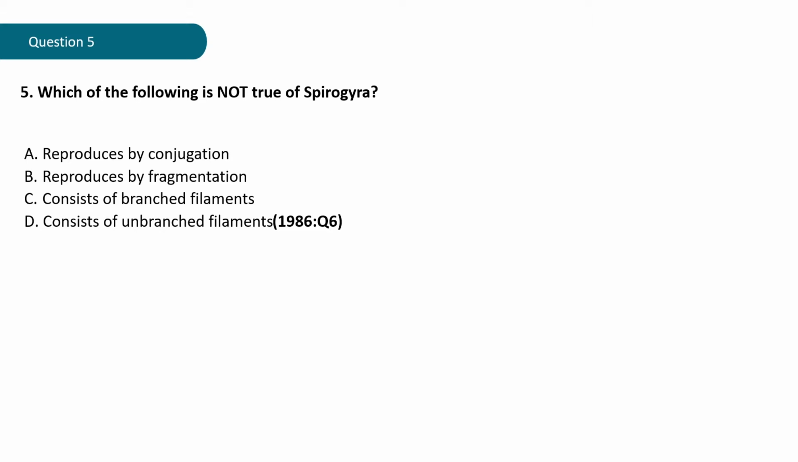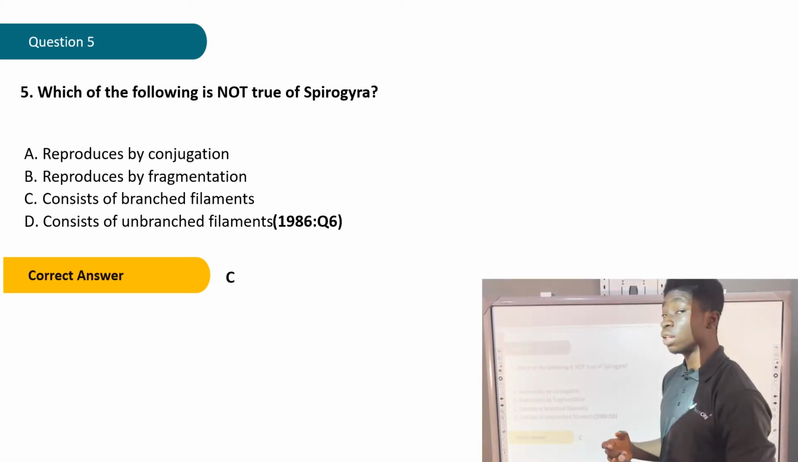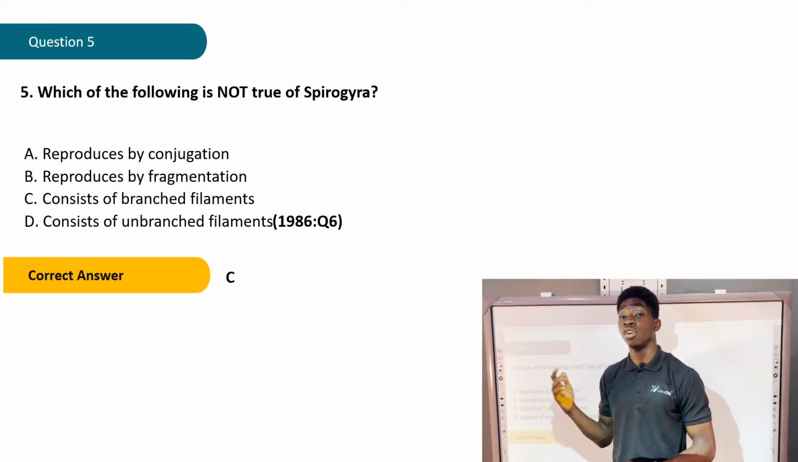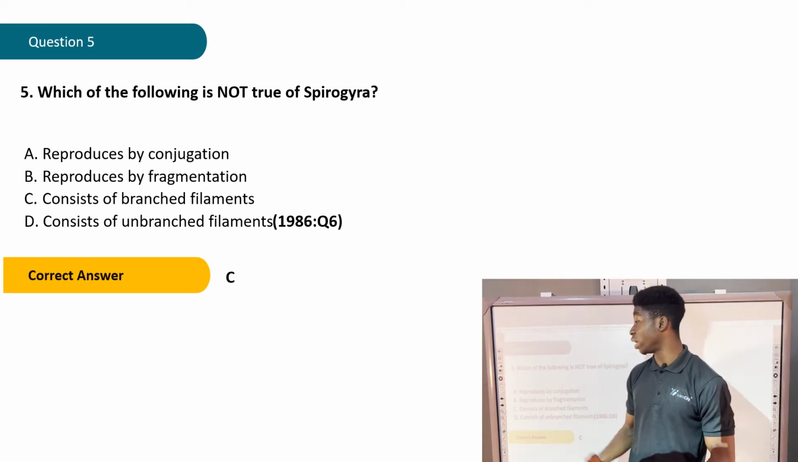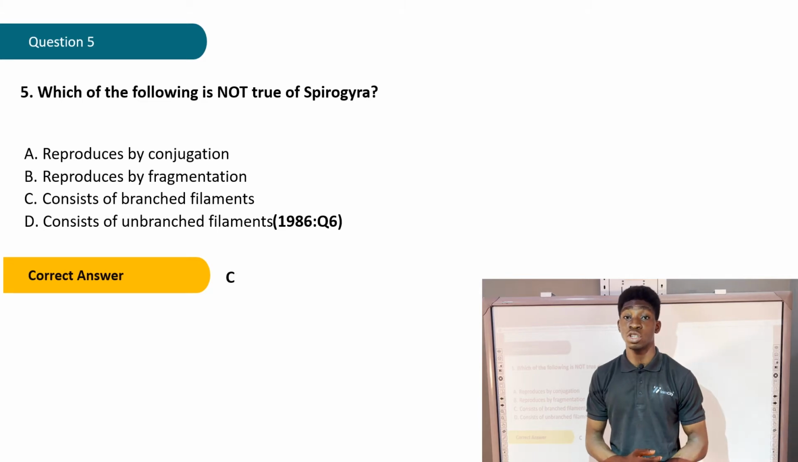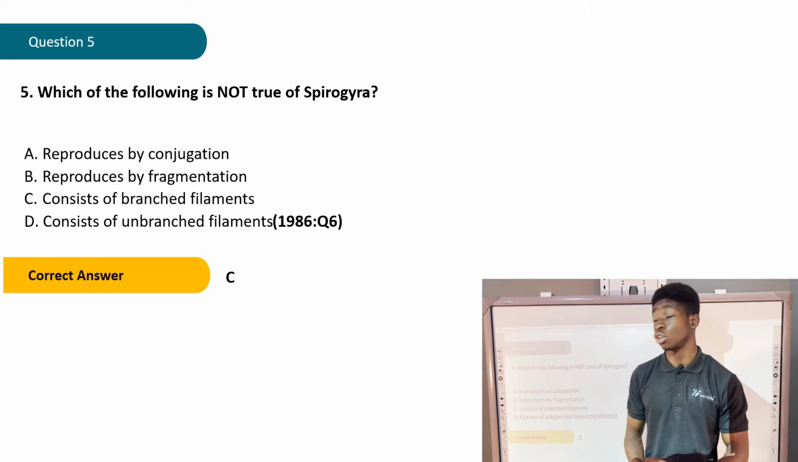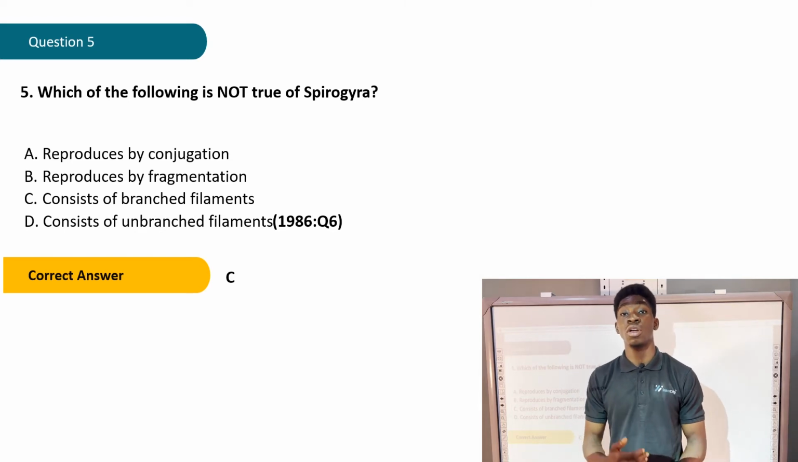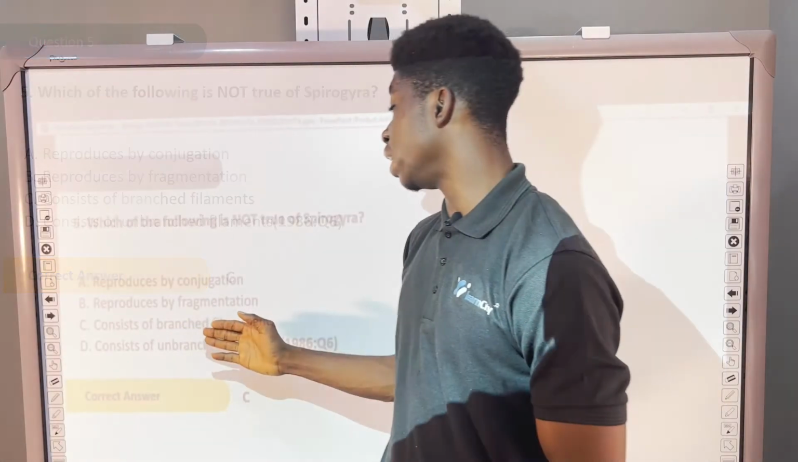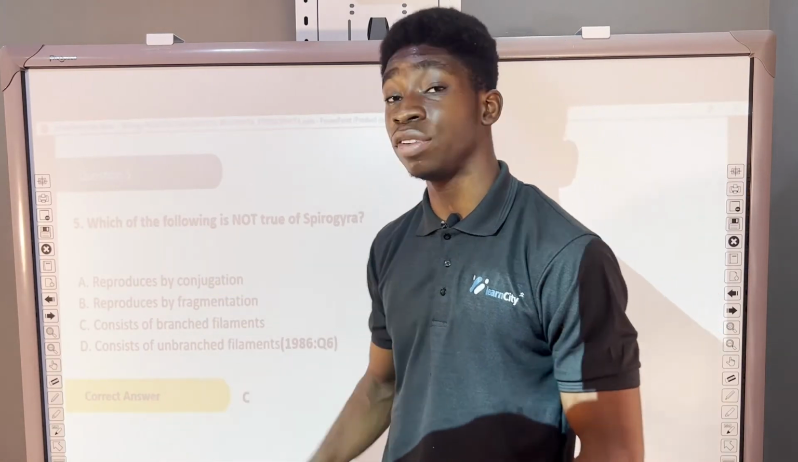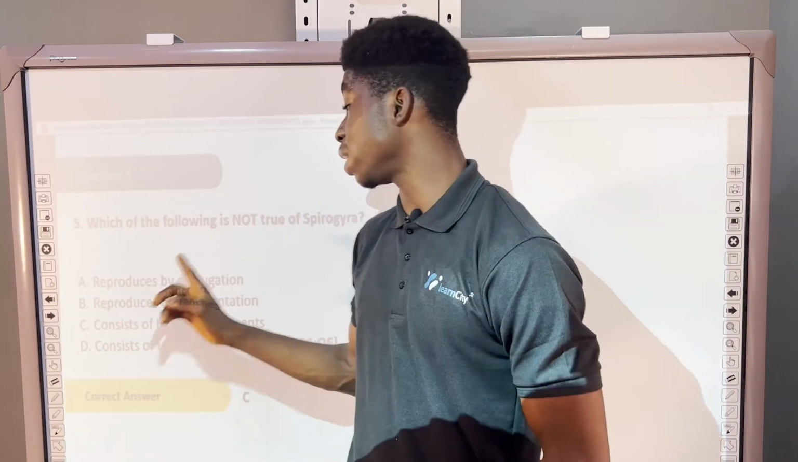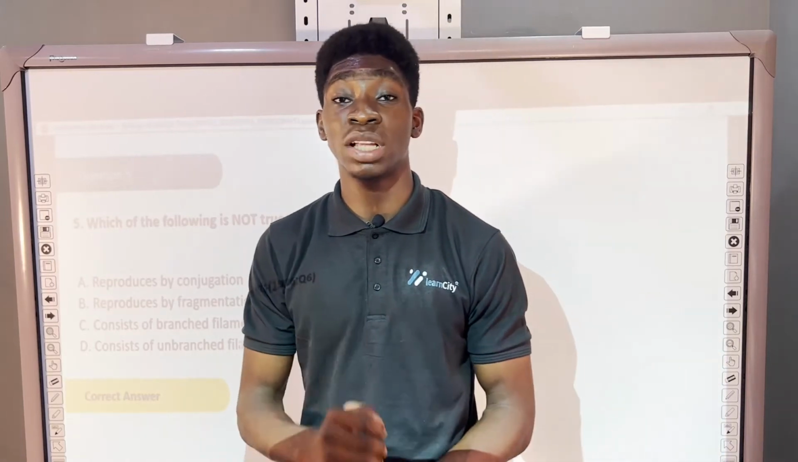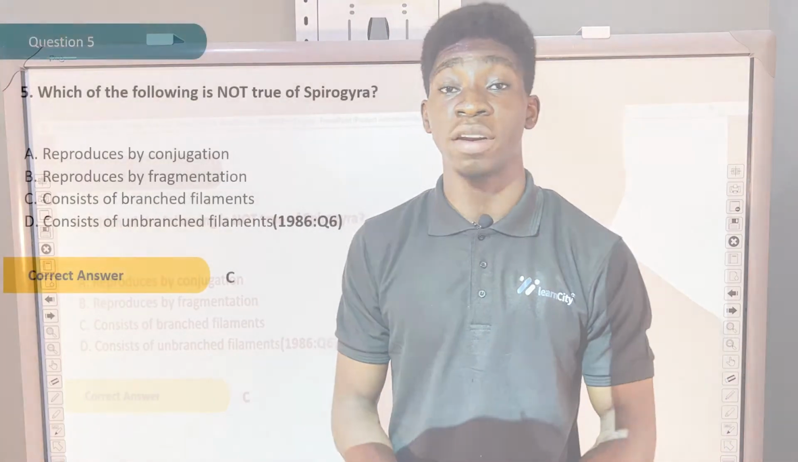Now let's see what the correct answer is. The correct answer is C. consists of branched filaments. The question is asking which one is not true of Sporangia. That means all the other options are true of Sporangia. Yes, Sporangia reproduces by conjugation, and that is a sexual means of reproduction. Sporangia also reproduces by fragmentation, and that's an asexual means of reproduction. Then, Sporangia consists of unbranched filaments, not branched filaments. That's why C is the correct answer. That's the only one that is not true of Sporangia.